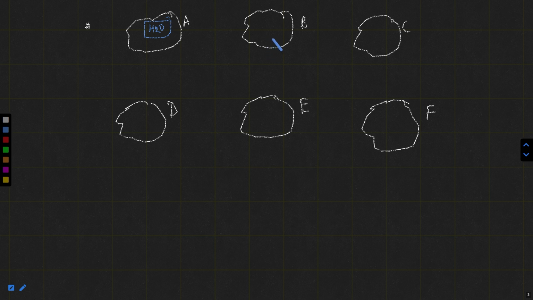Similarly, at place B, you did the same thing and you found that the formula of water is H2O. Similarly at C, you found H2O. At D, H2O. At E, H2O. At F, H2O. My point is that these locations A, B, C, D, E and F are very far apart from each other. Still the formula of water is H2O everywhere.